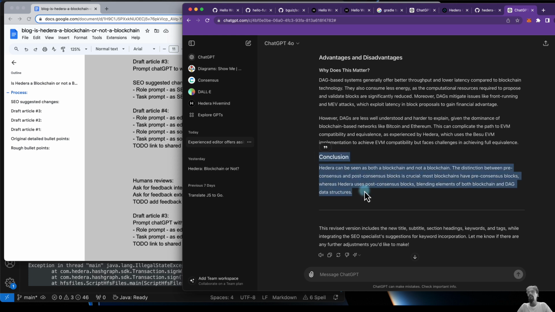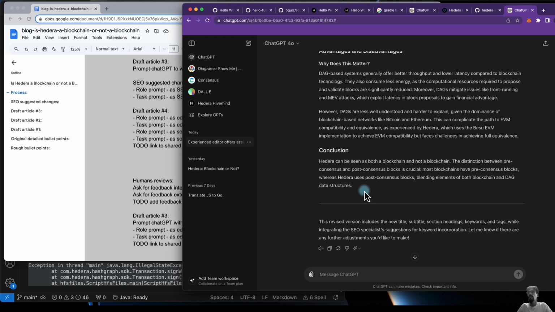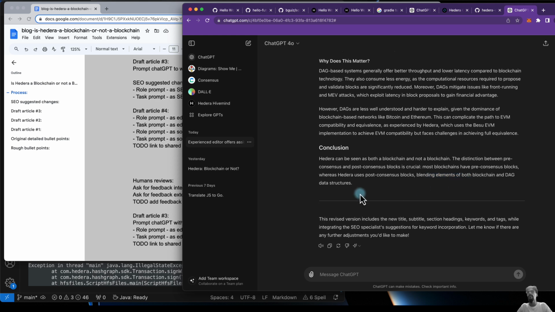Okay, conclusion. Yeah, that pretty much nails it, I think. Rather than say blend both elements, I would say, depending on where you look, it has one element or the other. And where you look is basically pre-consensus or post-consensus. Okay, that's great.